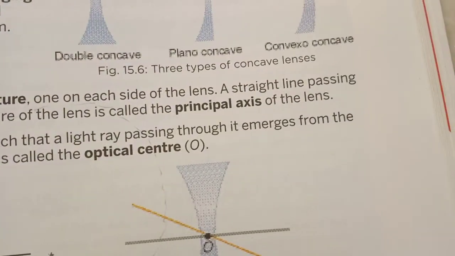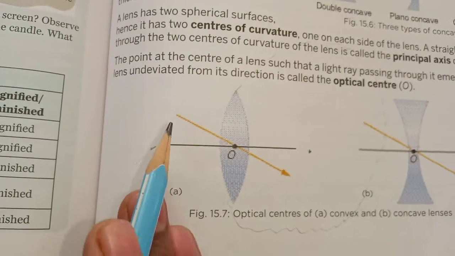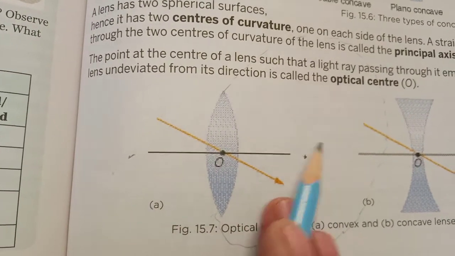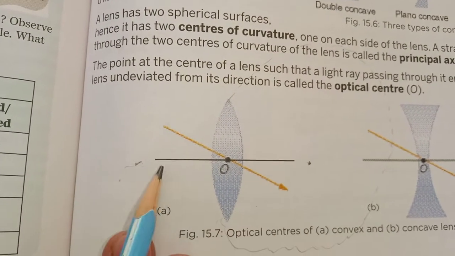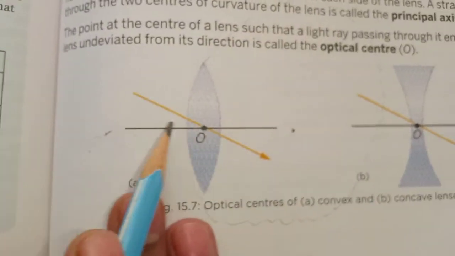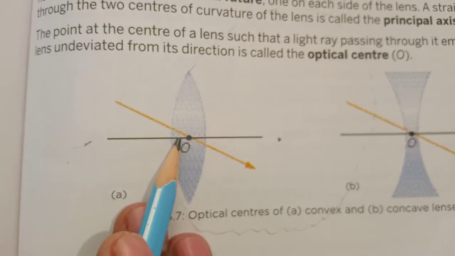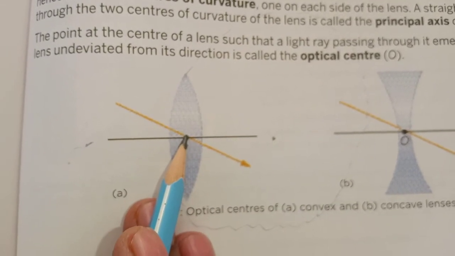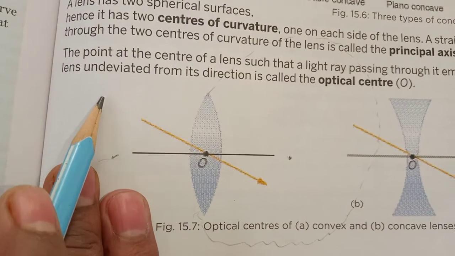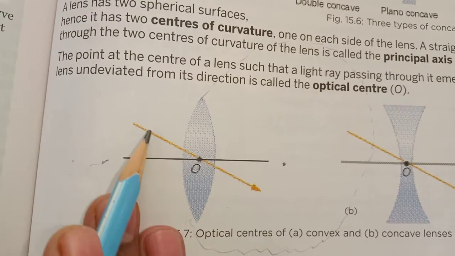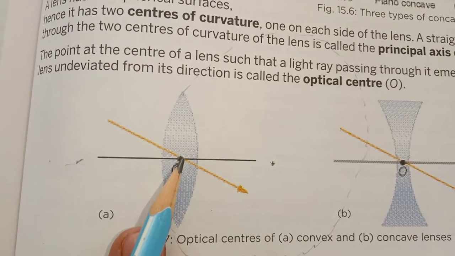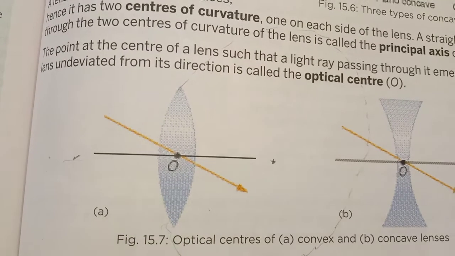Next is the principal axis. What is the principal axis? The imaginary line passing through both of the centers of curvature is known as the principal axis. And the optical center. What is the optical center? The optical center is present inside the lens, and the characteristic of this center is that when light passes through it, it doesn't bend, it goes straight. So this is known as the optical center O, and it is available inside the lens.